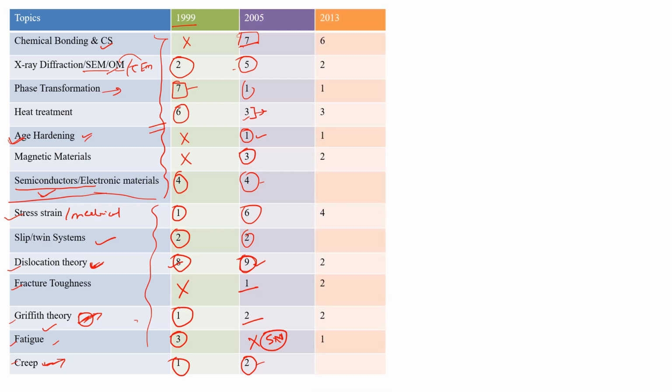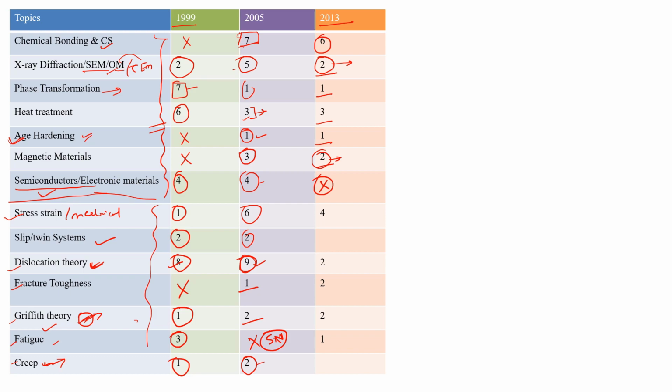Now in 2013, there were 6 marks of questions from chemical bonding and crystal system, and 2 from X-ray diffraction. Every time you will get 1 question from Bragg's law or the X-ray diffraction part. Phase transformation 1 mark, heat treatment 3 marks, edge hardening 1 mark, magnetic material 2 marks. There were no questions from semiconductor and electronic materials. However, they may ask 1 question from magnetic material, on calculation of saturation magnetization.